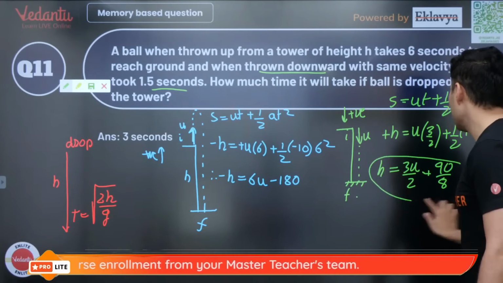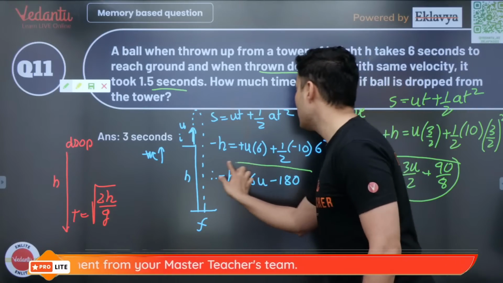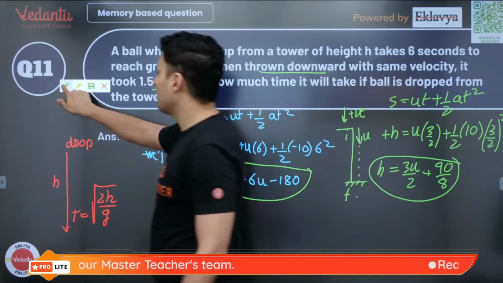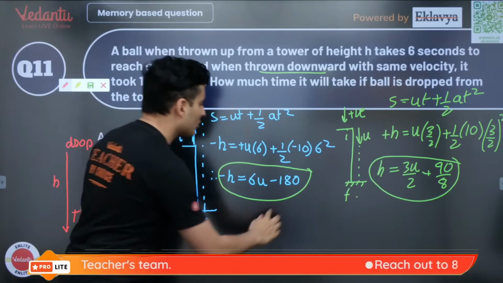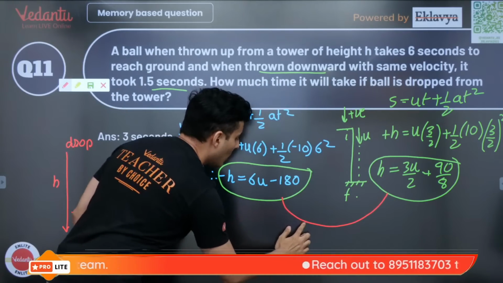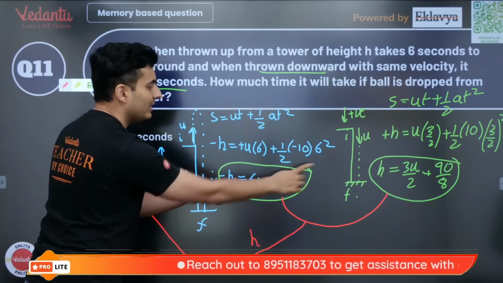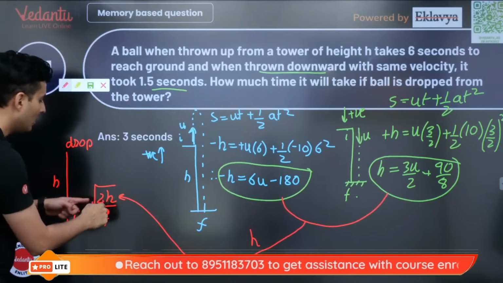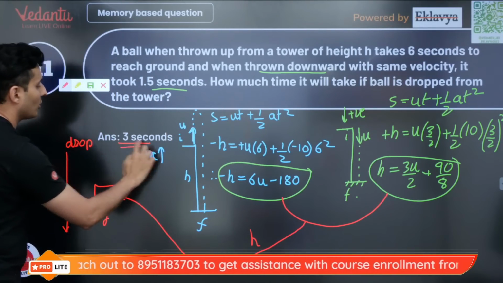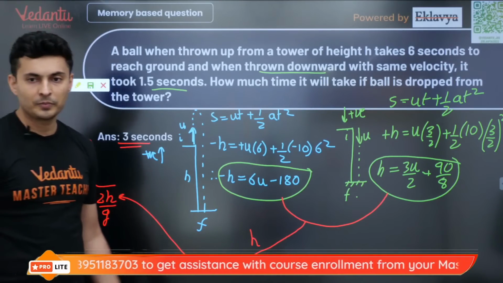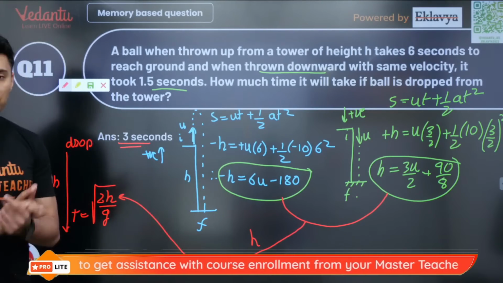Now this equation you can solve it with this equation. When you solve these two equations simultaneously, you are going to get the value of h, which you will put over here. Obviously two equations, two unknowns, solve it, put the value of h, the answer comes out close to 3 seconds. Just check this out. No problem.